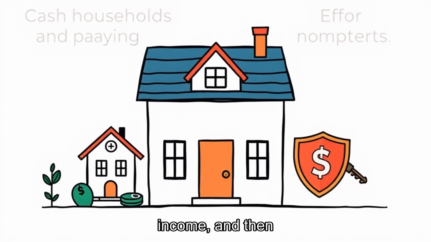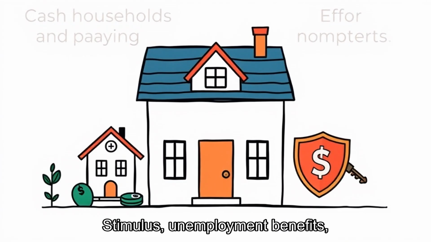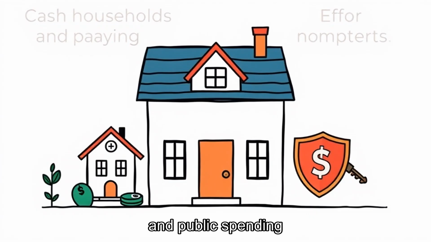Stimulus, unemployment benefits, and public spending try to support demand. Think of cash support helping households keep paying bills. Policy tries to stop the feedback loop. The topic becomes concrete when cash support helps households keep paying bills. It shows why recessions are feedback loops between spending, income, hiring, credit, and confidence. The small detail to notice is shorter shifts, especially when canceled orders are happening at the same time.